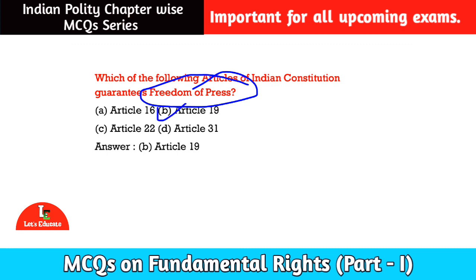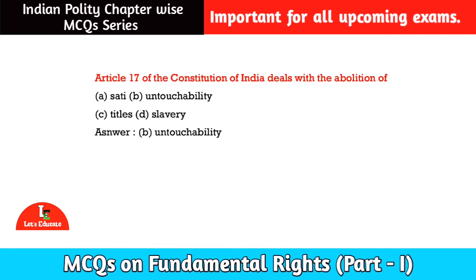Okay, let us move to the next question. Here is our next question for today. Article 17 of the Constitution of India deals with which of the following? Option number A, sati. Option number B, untouchability. Option number C, titles. And option number D, slavery. Among these, the correct option is option number B, untouchability.